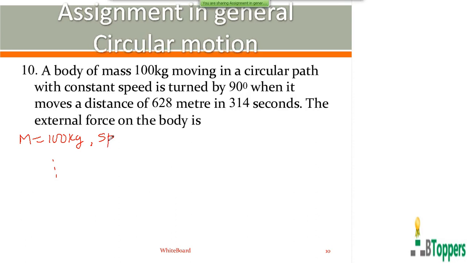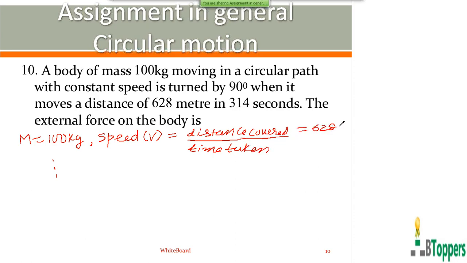The speed of the body, or magnitude of velocity in uniform circular motion, is the distance covered by time taken. In uniform circular motion, speed remains constant. So it covers a distance of 628 meters in 314 seconds. Therefore, the magnitude of the velocity or speed of the body is equal to 2 meters per second.